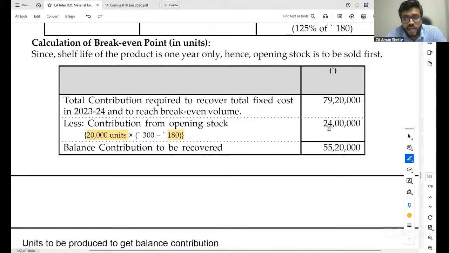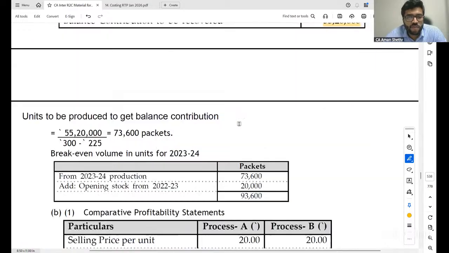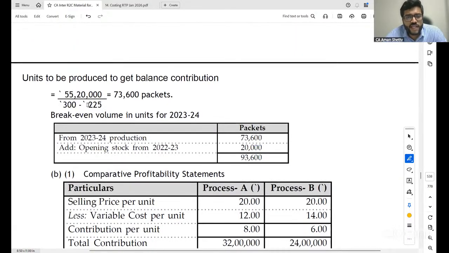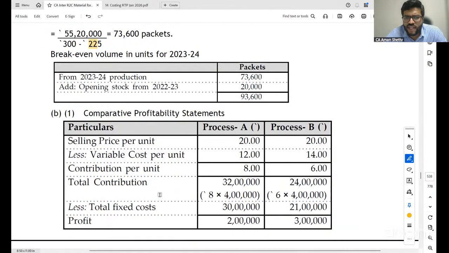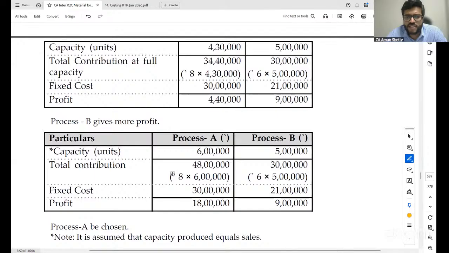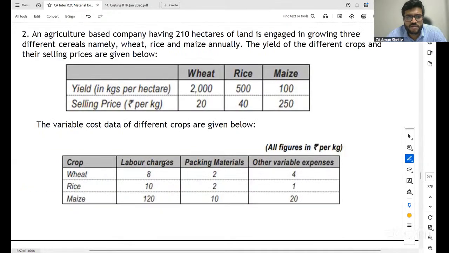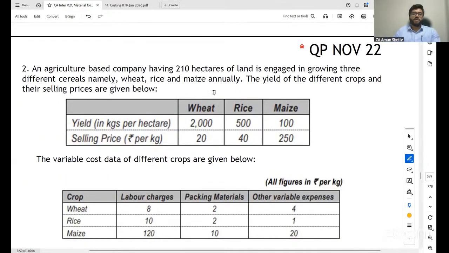Mark this important. So balance contribution to be recovered from 23-24 sales. From 23-24 sales, you will take 225 variable cost. Is it clear? That's the only thing. Everything else is simple, everything else is straightforward. Understood?